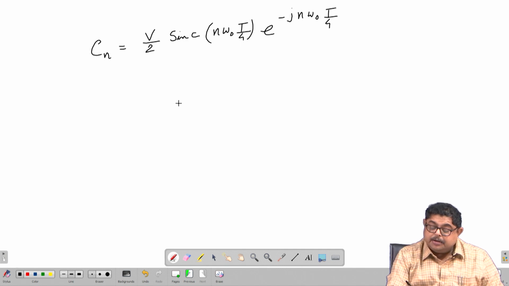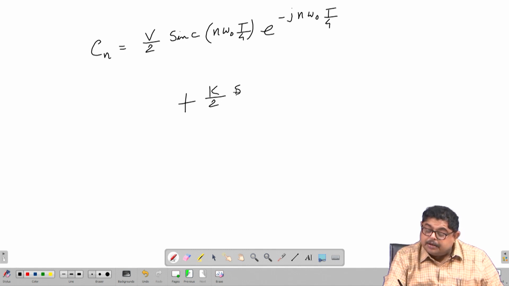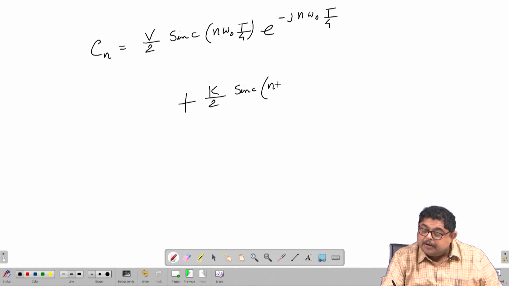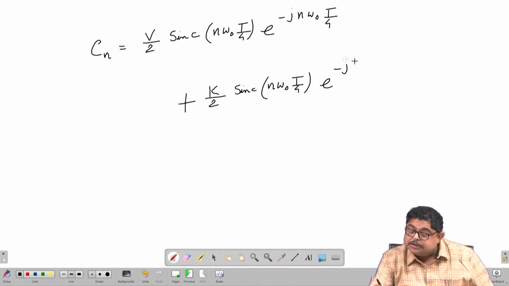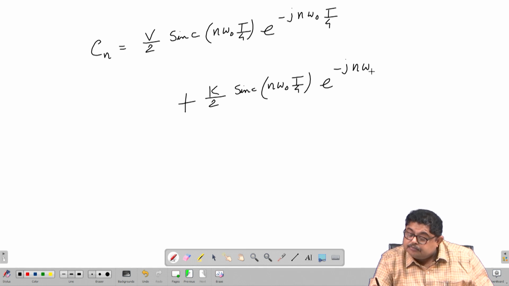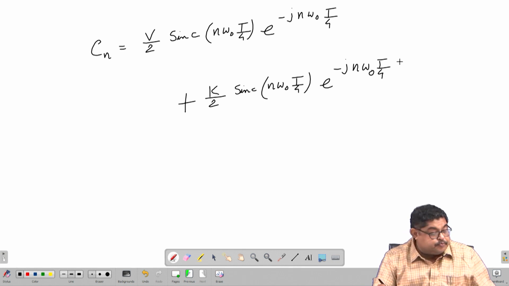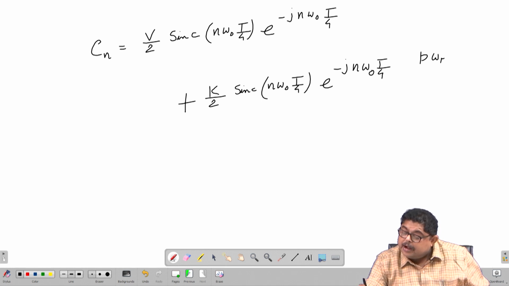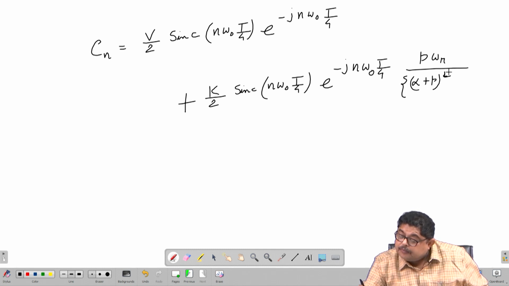This is the Cn square wave plus k by 2, again sinc(n omega naught t by 4) e to the power minus j n omega naught t by 4, times p omega r by alpha plus p whole square plus omega r square.